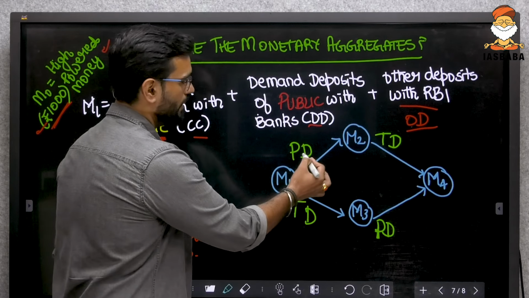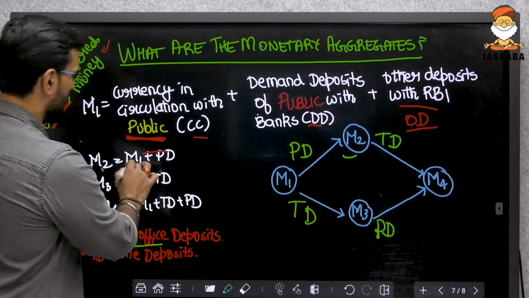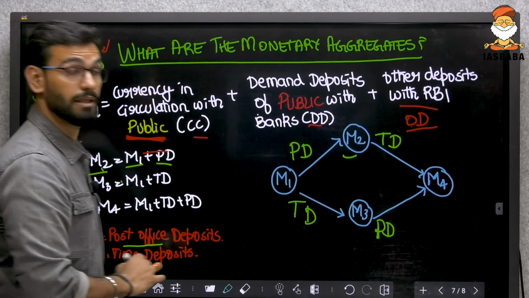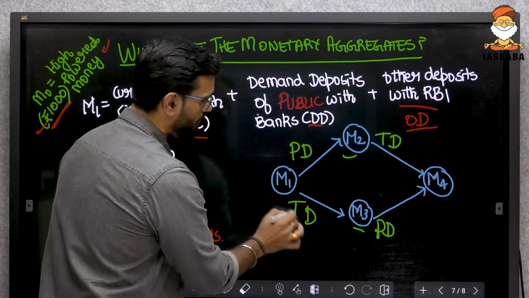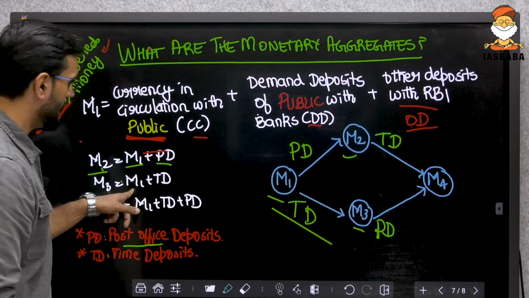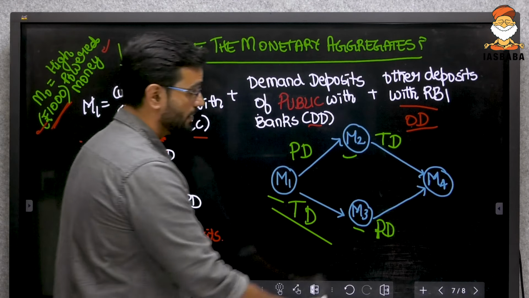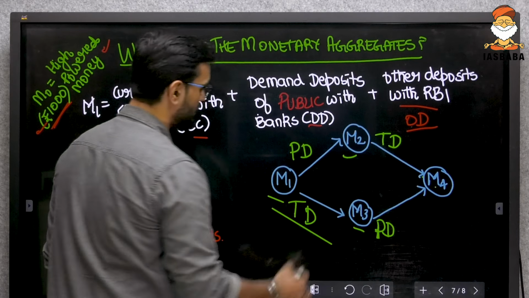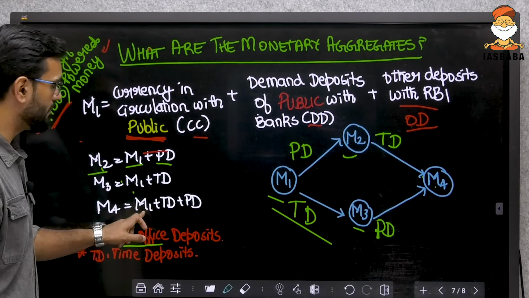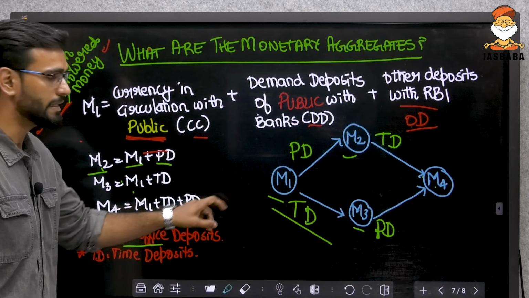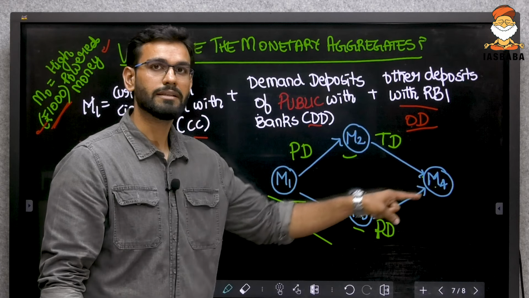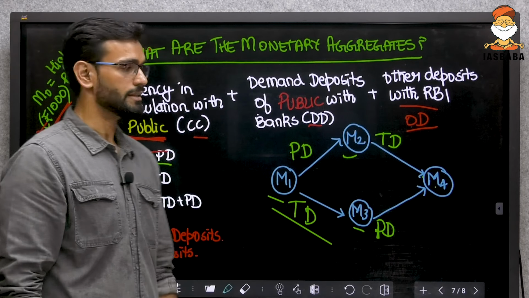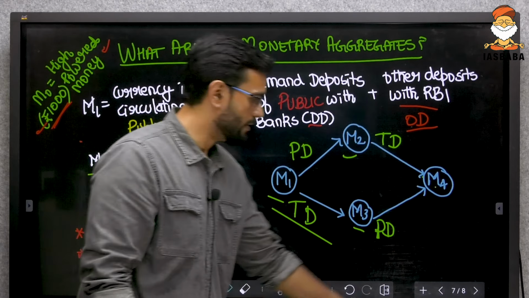M1 plus PD is M2. M3 is M1 plus TD. M4 is M1 plus TD plus PD. This is how you will remember this. I hope it was clear till here.